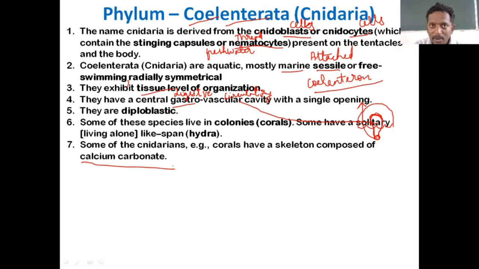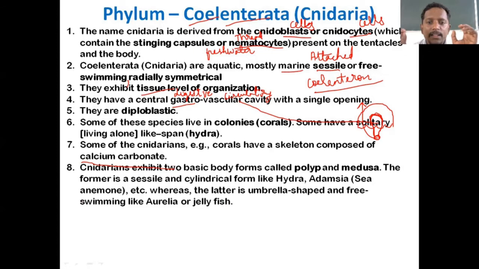So why am I telling this? Because you can see it is a white color hard structure that shows it is made up of thick deposition of calcium carbonate. So why do corals have a skeleton? What is the role of this calcium carbonate? They form the skeletal support for the body. In the previous phylum we studied spicules and spongin fibers. They give support. Here, in these corals, this skeleton made up of calcium carbonate gives them structural support. This point is very, very important from the point of view of your examination also.